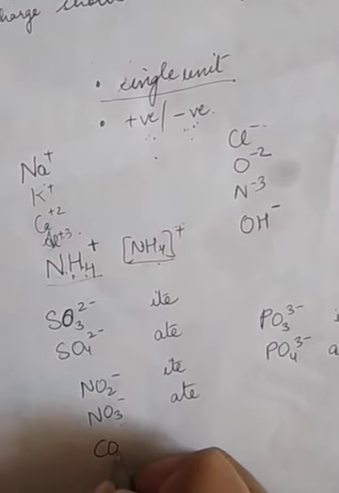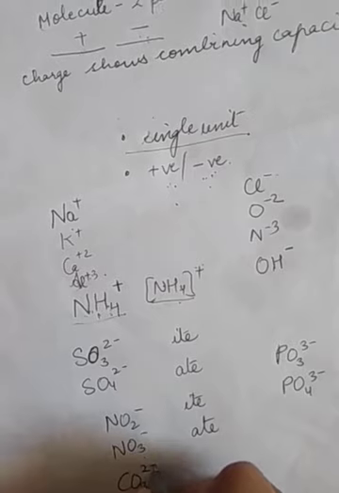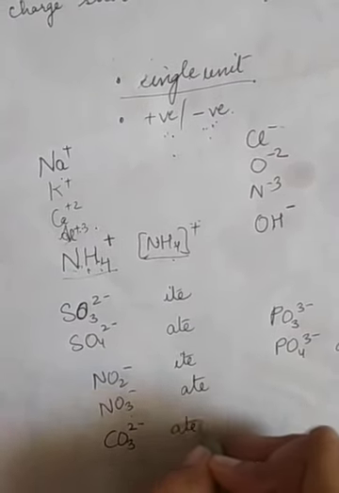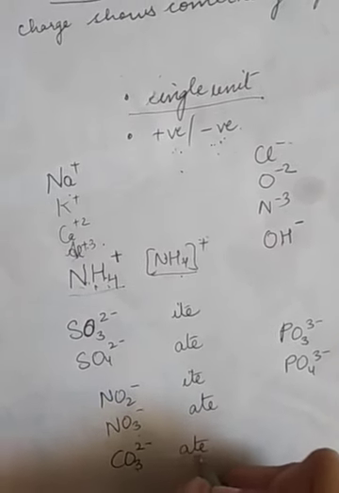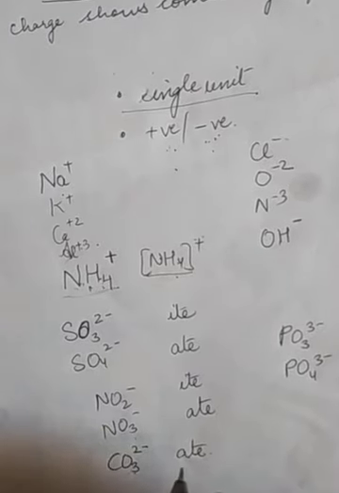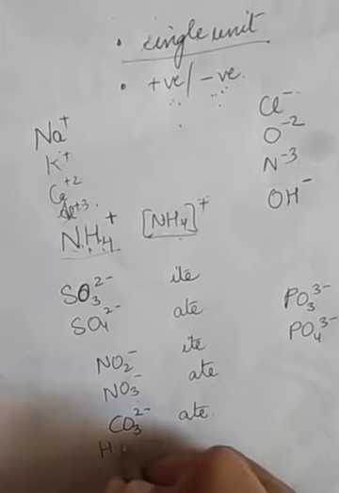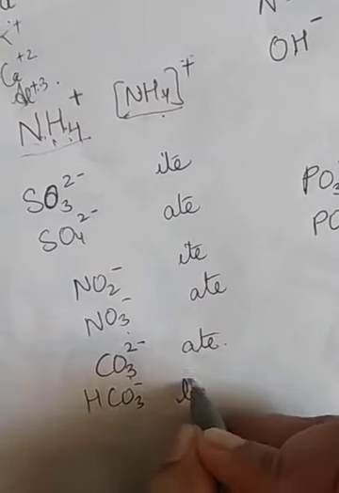Now we have carbonate, which is also a very common radical. CO3, 2 minus. Okay, -ate usually shows the presence of oxygen atoms. So carbonate means definitely oxygen atoms will be there. Then HCO3 minus is bicarbonate.